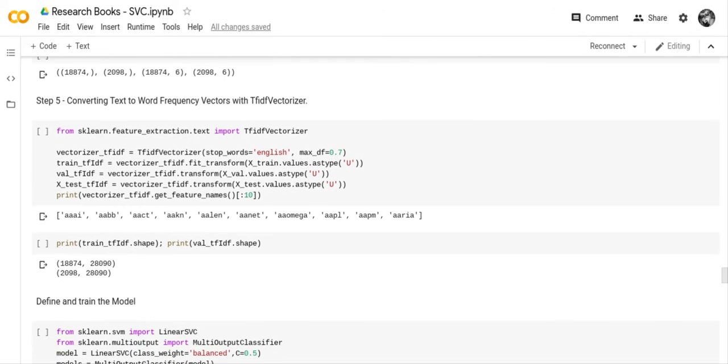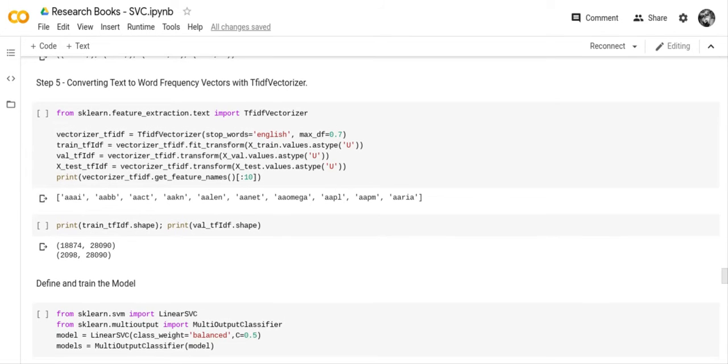The next thing we need to do is convert our text to word frequency vectors. One thing to keep in mind is there's lots of ways that you can analyze text. I was trying to use some other ways to analyze text, seeing if that would improve my score, but it didn't improve my score. It actually made my score less. So there are other things that you can add to this program, but what I found personally was it had the effect of making my accuracy less, so I didn't include them.